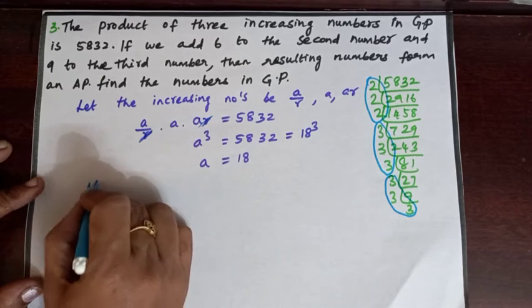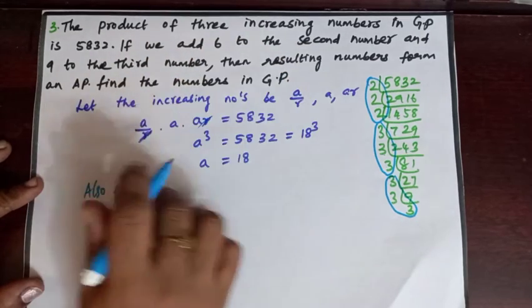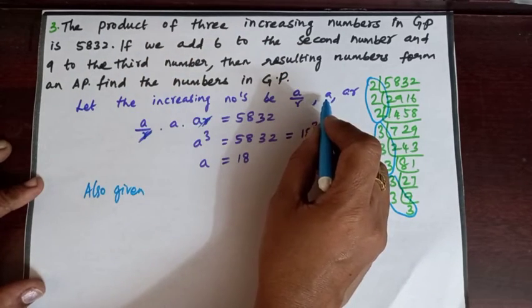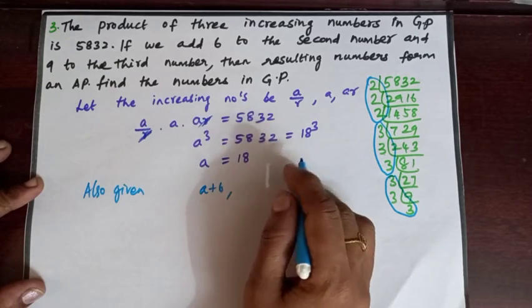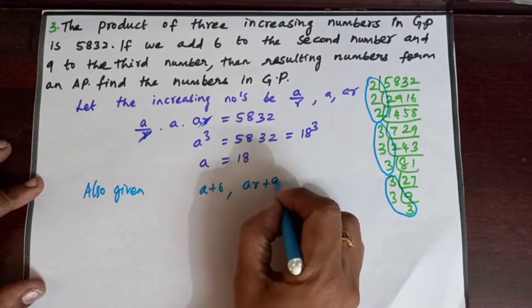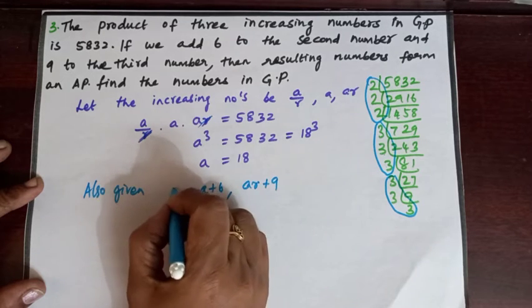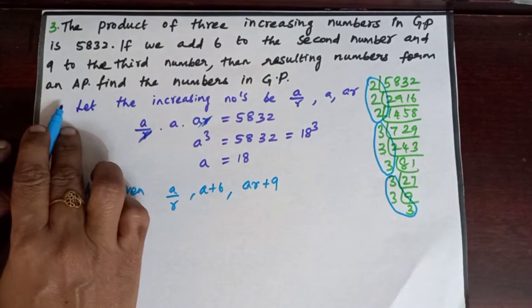Also given, 6 to the second number. What is the second number? a. a plus 6. 9 to the third number. The third number is ar, ar plus 9. The first number you write as it is, a by r. The resulting numbers form an AP.